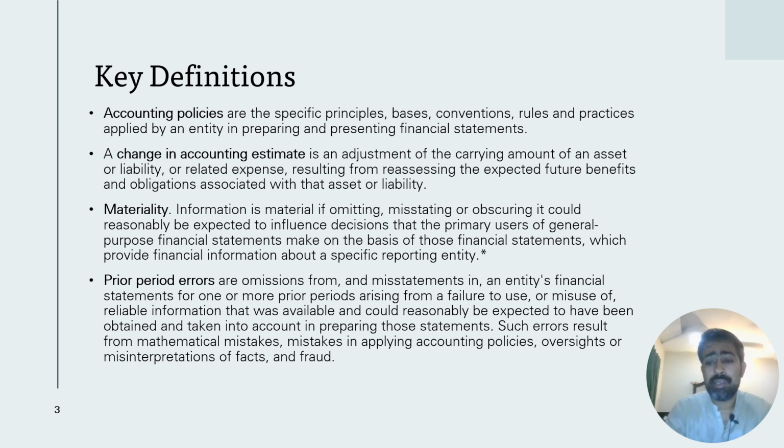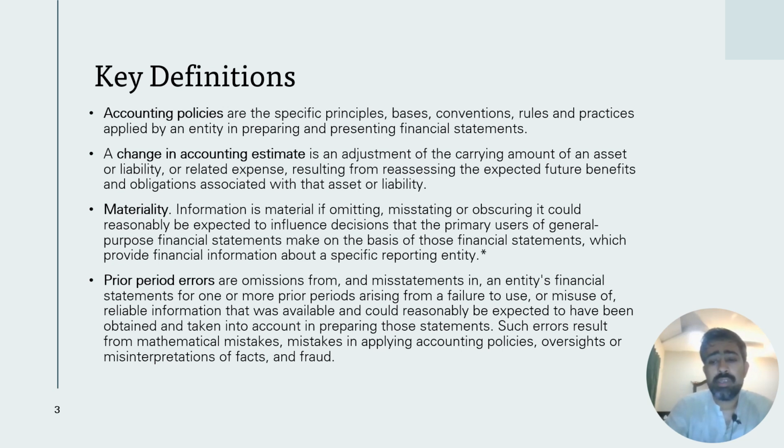A change in accounting estimate. Accounting estimate is basically related to certain estimates we make in our financial statements. For example, the useful life of our asset. For example, the net realizable value. For example, the expected credit loss, the realizable value of our receivables, the realizable value of our financial instruments, and certain other financial assets and liabilities.